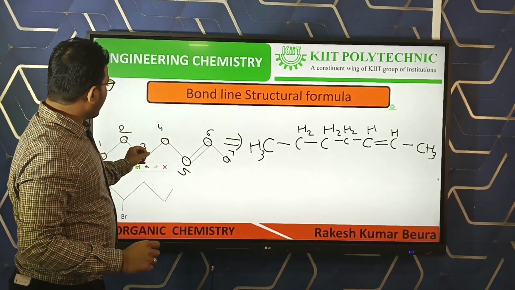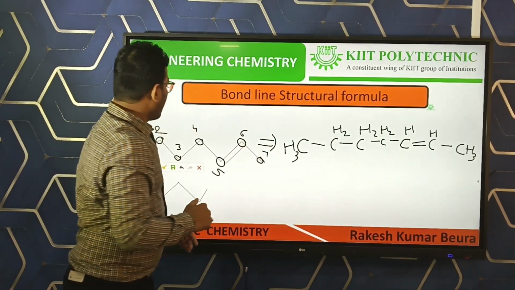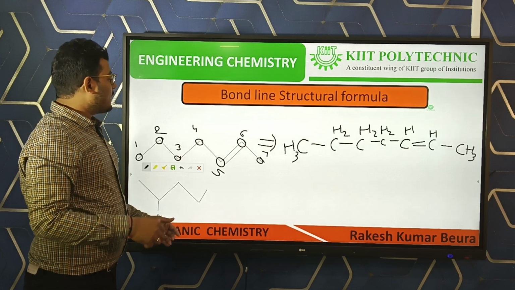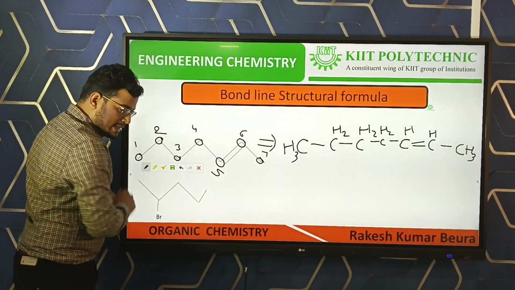condensed structural formula. This is the condensed structural formula and this is the skeleton form. So we can convert skeleton form to condensed structural formula. This is also another example.